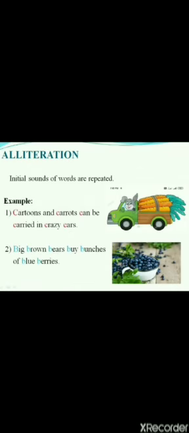Next comes alliteration. Alliteration is a figure of speech wherein initial sounds of words are repeated. For example, cartoons and carrots can be carried in crazy cars. Here we can see the sound C is repeated multiple times at the start of the word. One more example, big brown bears buy bunches of blueberries. Here the sound B is repeated multiple times at the start of the word. So it's an example of an alliteration.